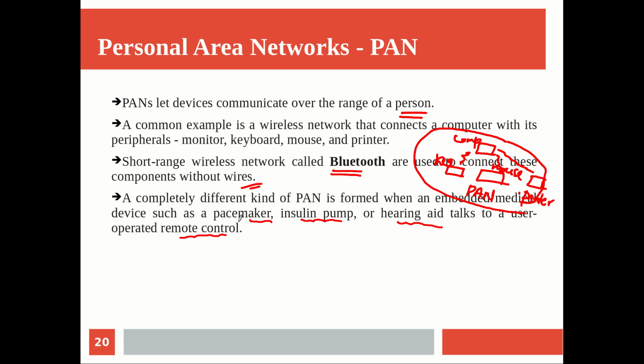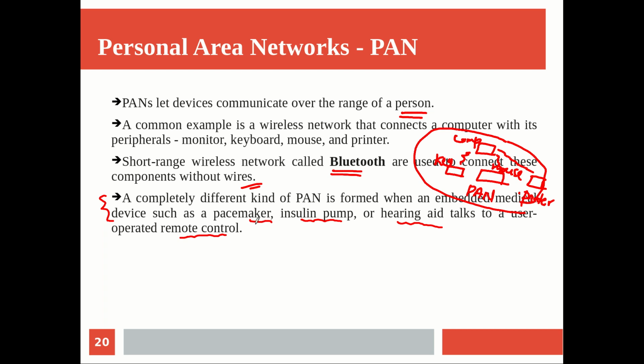What is happening inside our human body will be captured by the pacemaker, and it will be communicated to a remote control where it will be displayed somewhere, and the doctor is now able to monitor your health status, and all those things you are already familiar with, right? And this also can be taken as another example for the personal area network.